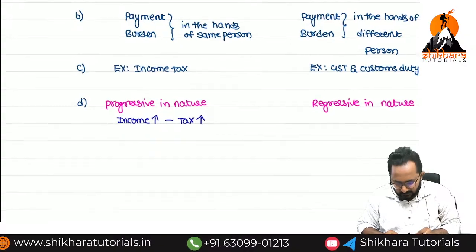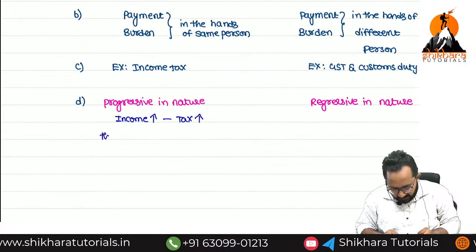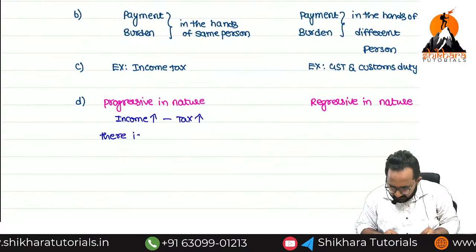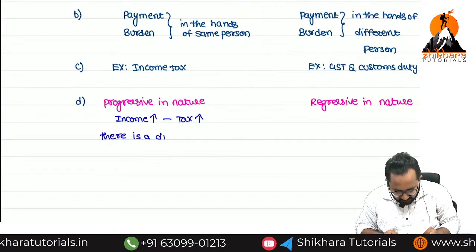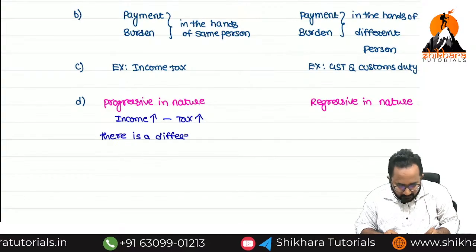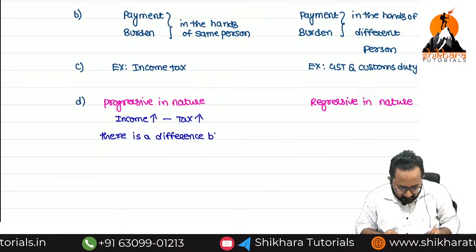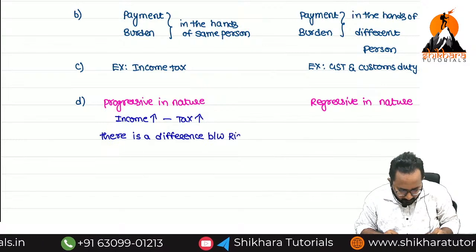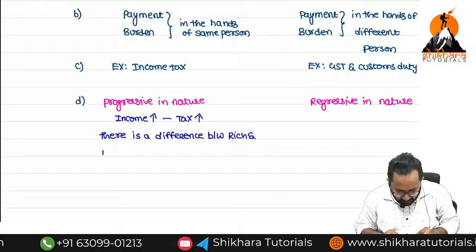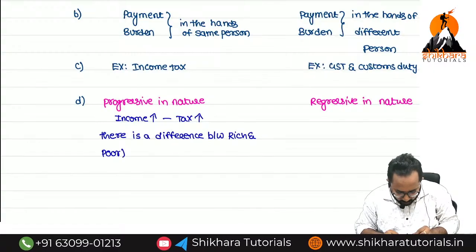So that means we can say there is a difference between rich and poor.